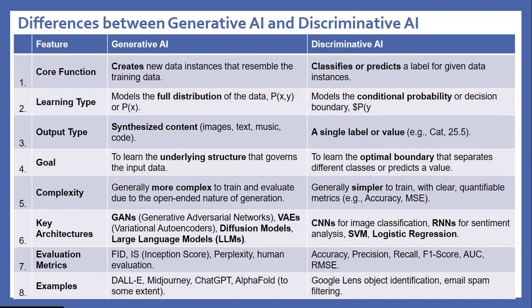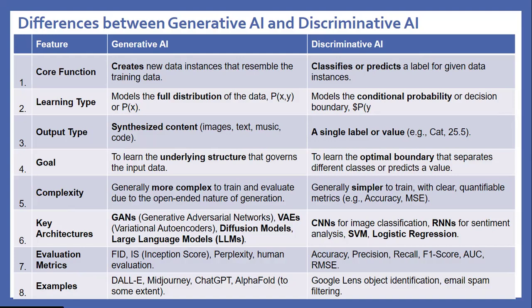Example: generative AI: DALL-E, Midjourney, ChatGPT, AlphaFold to some extent. Discriminative AI: Google Lens, object identification, email spam filtering.